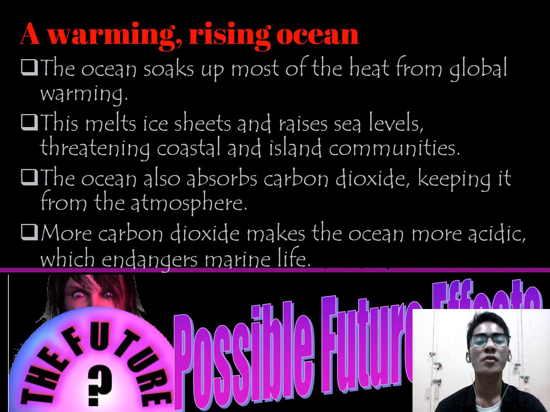A warming and rising ocean. The ocean soaks up most of the heat from global warming. This melts ice sheets and raises sea levels, threatening coastal and island communities. Also, the ocean absorbs carbon dioxide, keeping it from the atmosphere. More carbon dioxide makes the ocean more acidic, which endangers marine life.